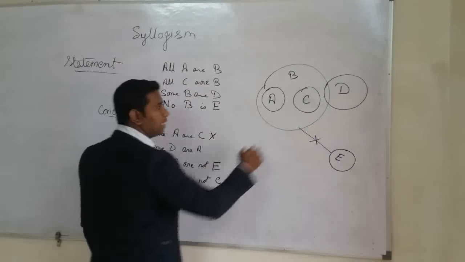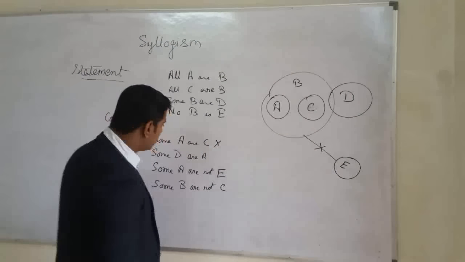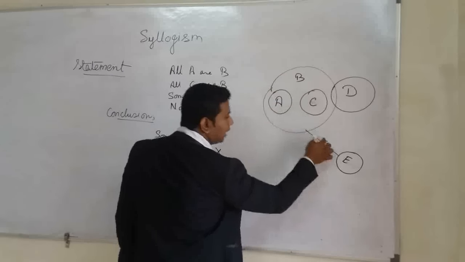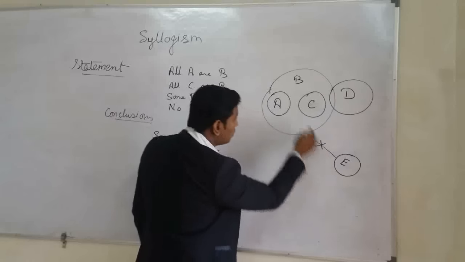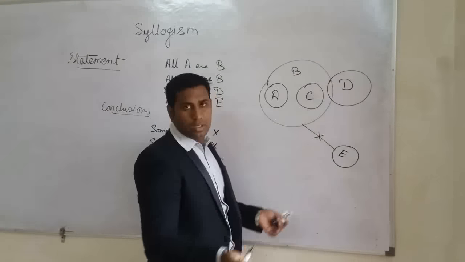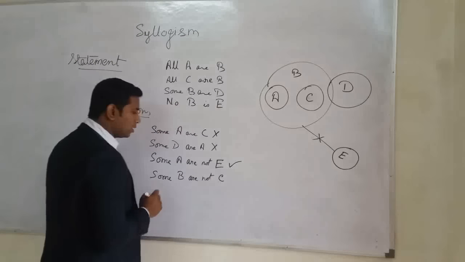Next, some D are A. Again, D and A don't have any kind of relationship between them, so it is again wrong. Some A are not E. As we can see, some B are not E. So the elements which are inside B can also be not E. So this is correct.